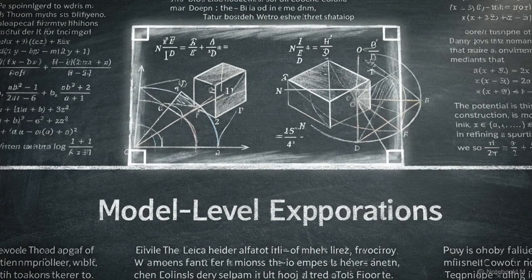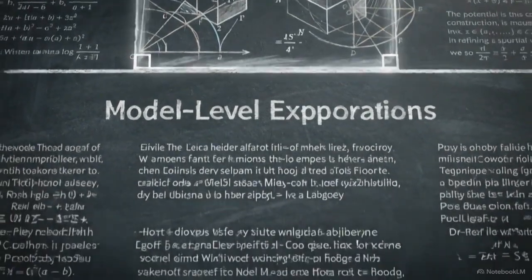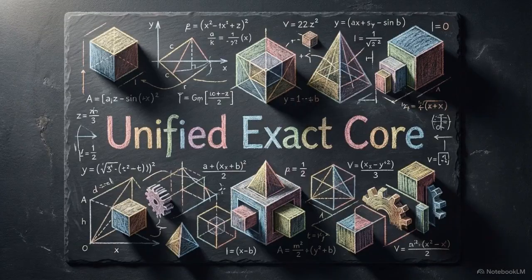Conflating these model-level explorations with algebraic proofs is an epistemological error. The framework's strength lies in the distinction between speculation and proof. It provides a stable mathematical bedrock while leaving the broader physical interpretation for future inquiry.